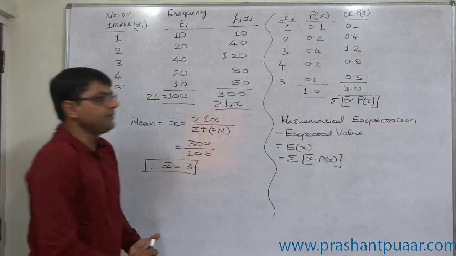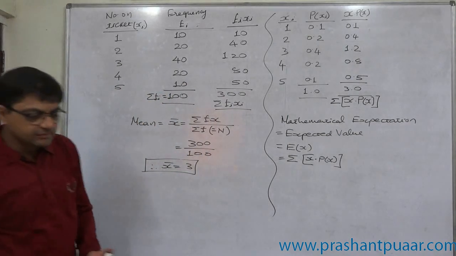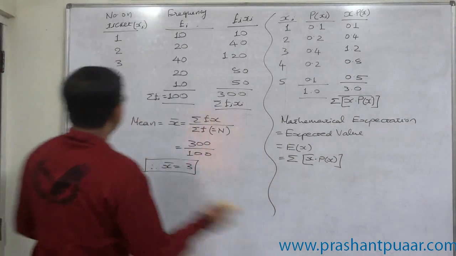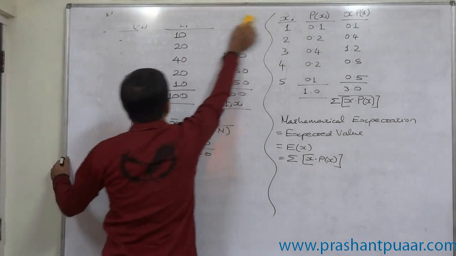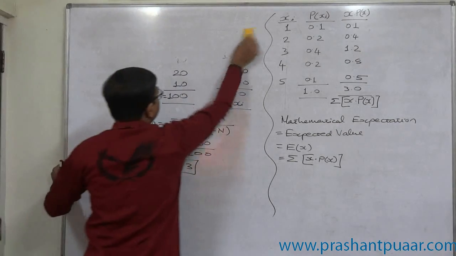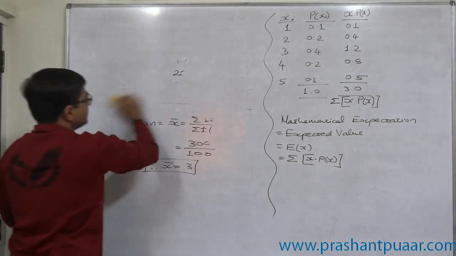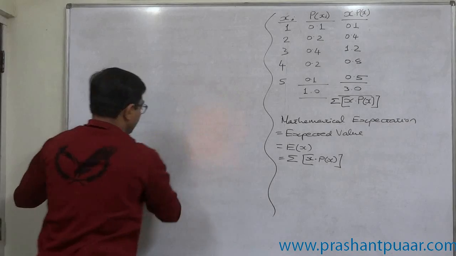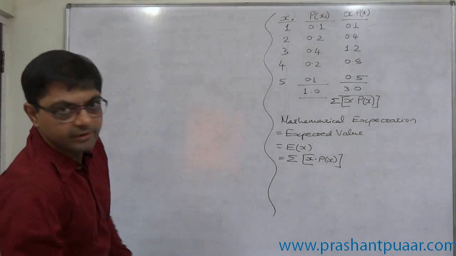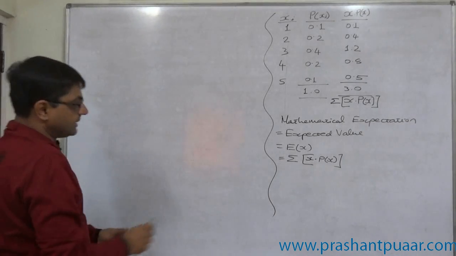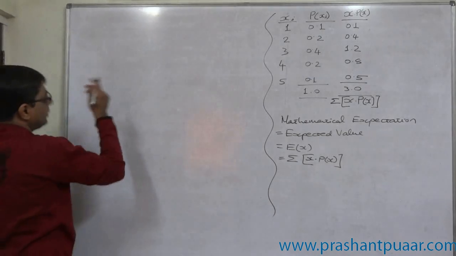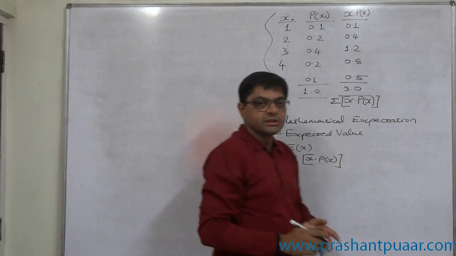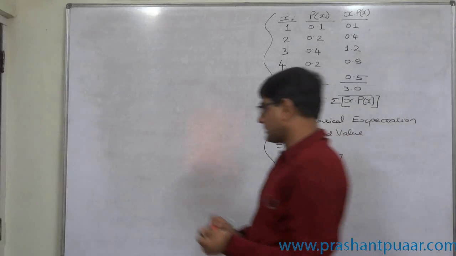In the same way, we can calculate variance as well as standard deviation. Now, how to calculate variance or standard deviation if we have any discrete probability distribution? First of all, according to Karl Pearson, what is the formula of variance?